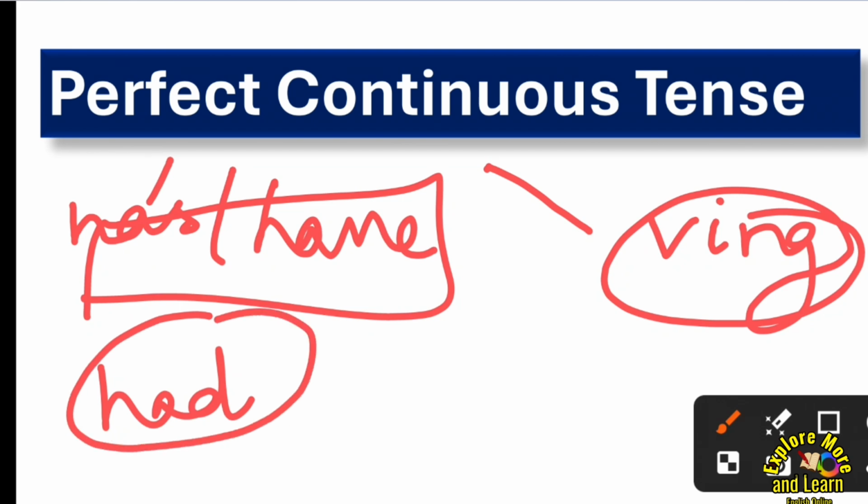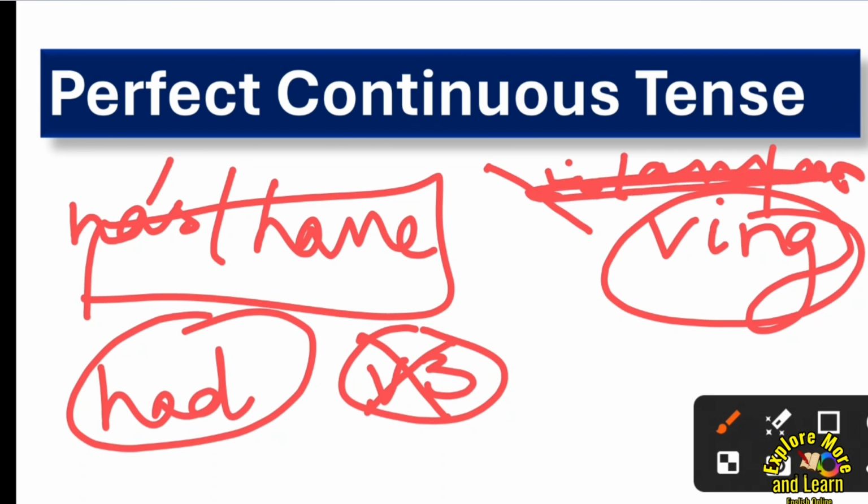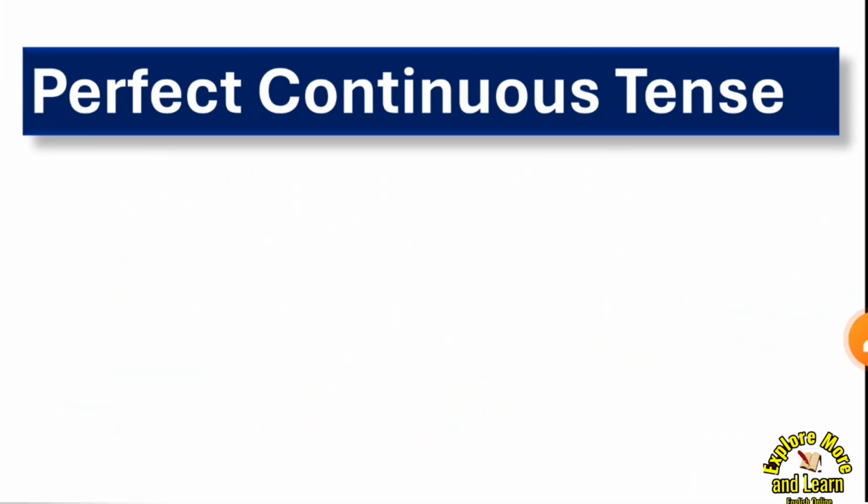So now what will you do? You will not use the third form of the verb which we use in perfect tense. It will be cut, and you will use only half part of the perfect tense, that is has, have in present and had in the past, but the ing form, because continuous tense takes is, am, are, was, were, like that, plus ing form of the verb. But we'll not take this, we'll take only the verb in ing form. So in this way, you are getting half part of both the tenses. So you are joining two tenses together.